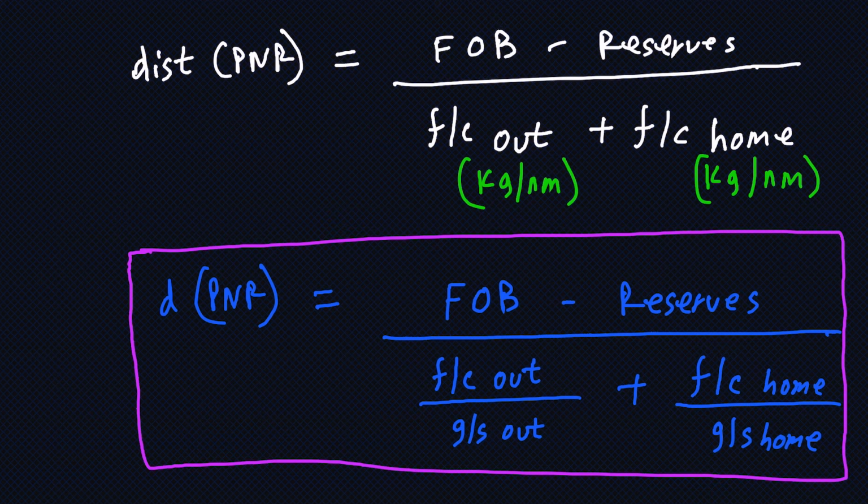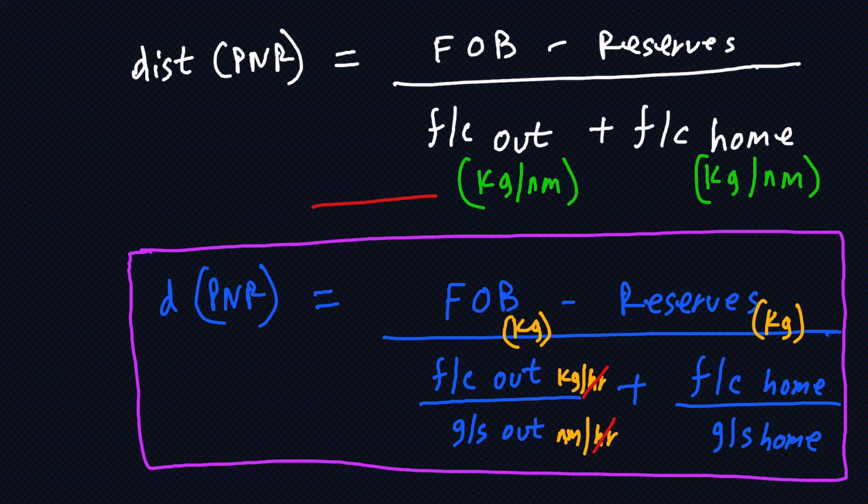Since I wanted my fuel consumption in kg per nautical mile, I've just simplified it. So now it is fuel consumption upon ground speed. Fuel consumption is in kg per hour, ground speed is in knots, which is nautical miles per hour. So I'll just write the units over here. Fuel on board is in kg, the reserves are also in kg. Fuel consumption kg per hour, ground speed nautical miles per hour. Same for fuel consumption home and ground speed home. So here if you see, your hours will get cancelled and you will get kg per nautical mile, and that is what we wanted over here, kg per nautical mile. So I'm just helping you out with elaborating the formula.